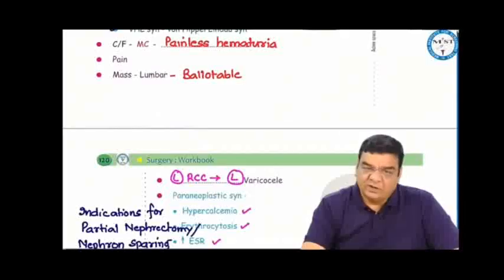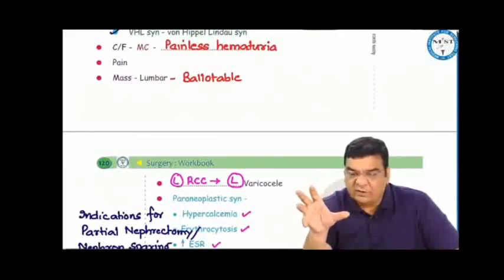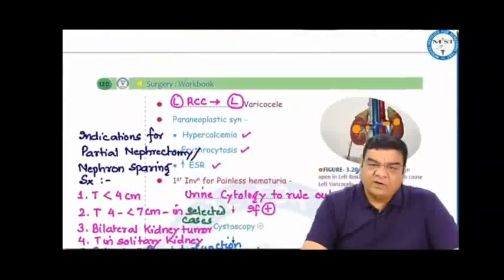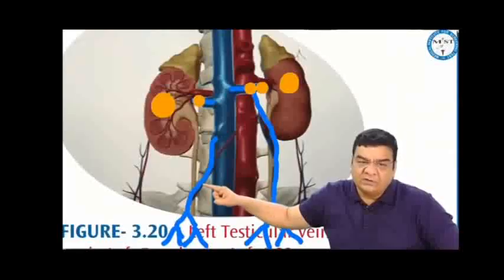Most often present with painless hematuria, but can present with pain and mass in the lumbar region whenever the kidney gets enlarged because there is fluid inside the kidney, and any mass, solid mass with fluid inside, may be palpable. In left kidney cancers, we can even find left-sided varicoceles. For example, if it is the right kidney cancer and goes into the right renal vein, there is no traffic jam to the right testicular vein, so no varicocele.